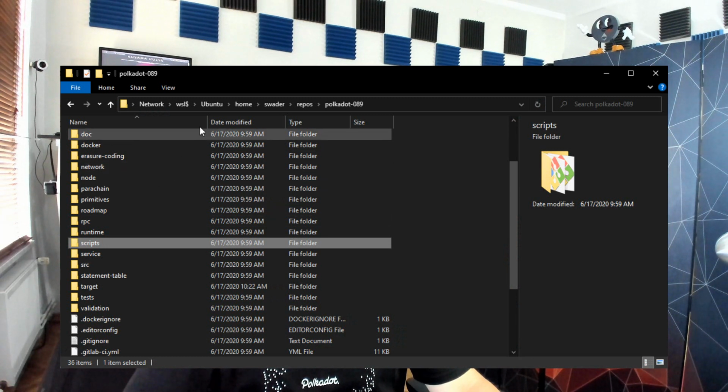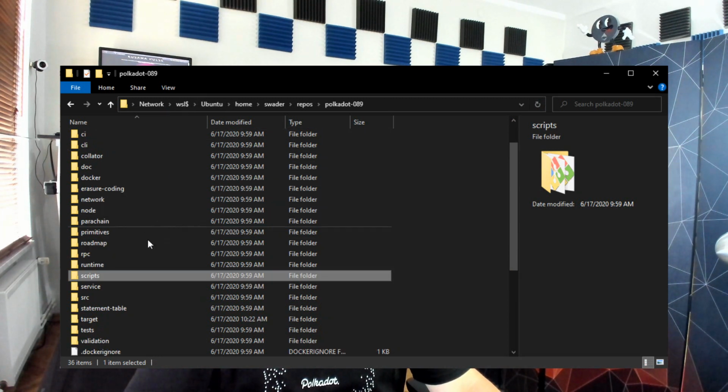This Polkadot codebase, this single repository of code, is currently configured to produce three different WASM blobs during one compilation process. And I can actually show you this right now. If you look into the source folder of that repository after compilation, let me show you. So this is the Polkadot 089 folder, the 0.8.9 version of Polkadot's source code.